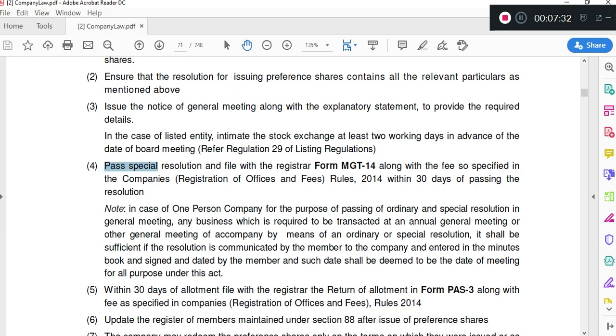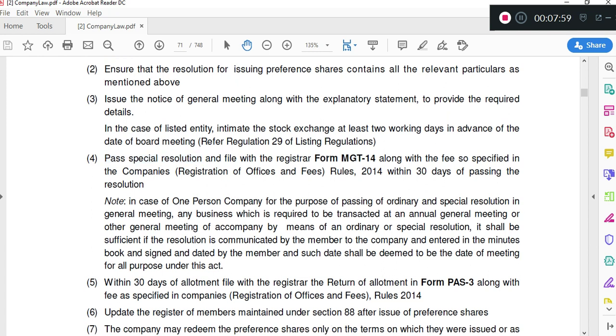Anyway, next, in the general meeting, we are going to pass a special resolution. And as I told you earlier also, whenever in the whole Act we pass a special resolution, we are going to file MGT 14. This everybody has to keep in mind. It's very simple. For whatever reason we are passing a special resolution, we have to file MGT 14.